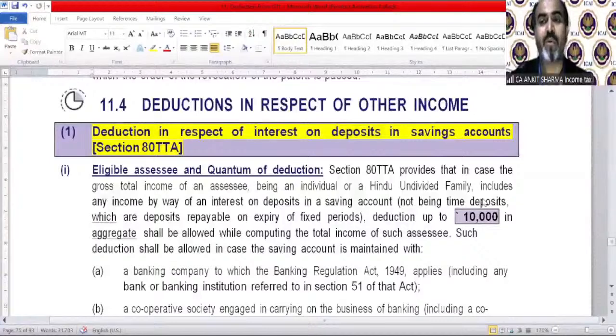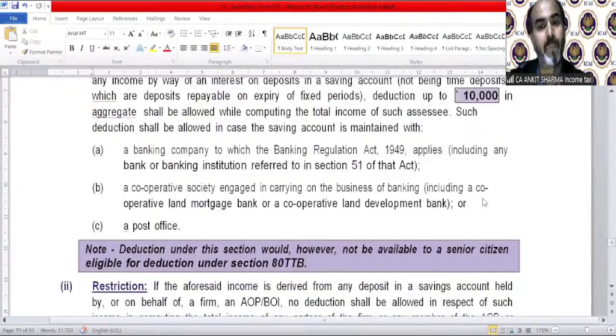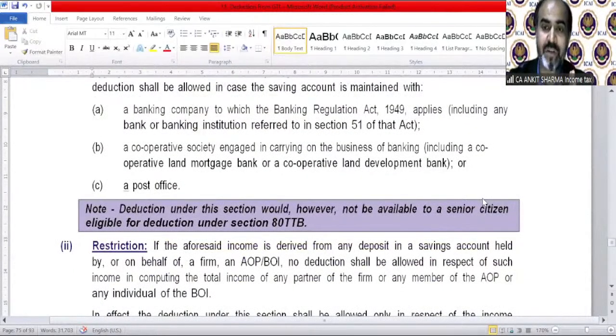Section 80TTA provides that in case the gross total income of an assessee being an individual or a HUF includes any income by way of interest on deposit in a saving account, not being the time deposit. It's not interest on FDRs. It's only for saving account. Then deduction up to 10,000 in aggregate shall be allowed while computing the total income of the assessee. So maximum deduction you can claim is 10,000 or the interest on saving account, whichever is lower. So deduction shall be allowed in case of saving account is maintained with, of course, a banking company, a society, or a post office. This deduction is not available for a senior citizen.